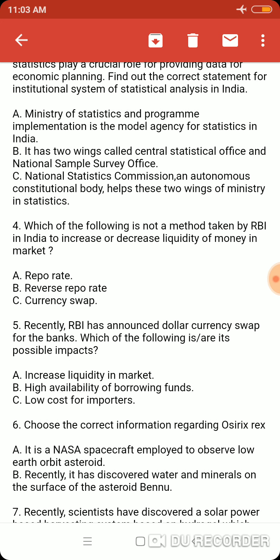This is not correct. Yes, it helps the ministry in statistics and helps other organizations regarding statistics, but it is not a constitutional body. It is constituted by a government statute.